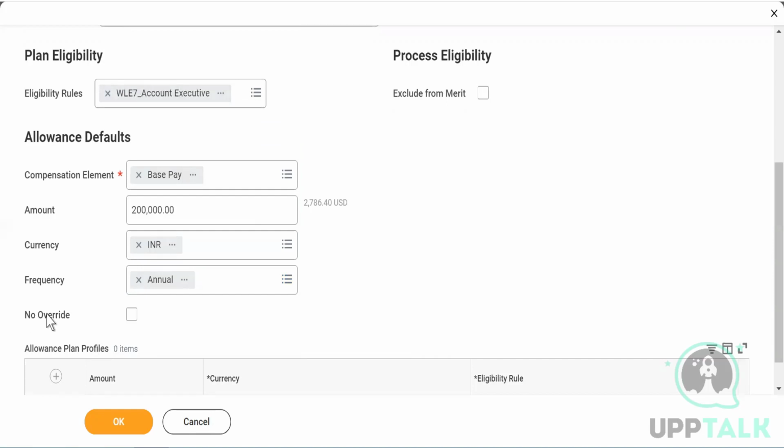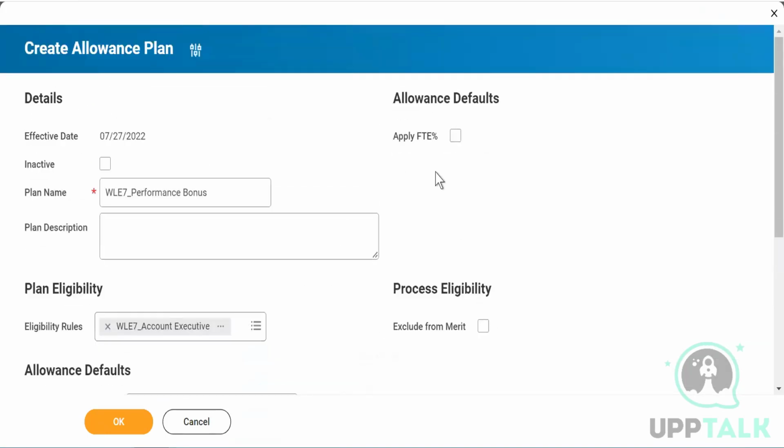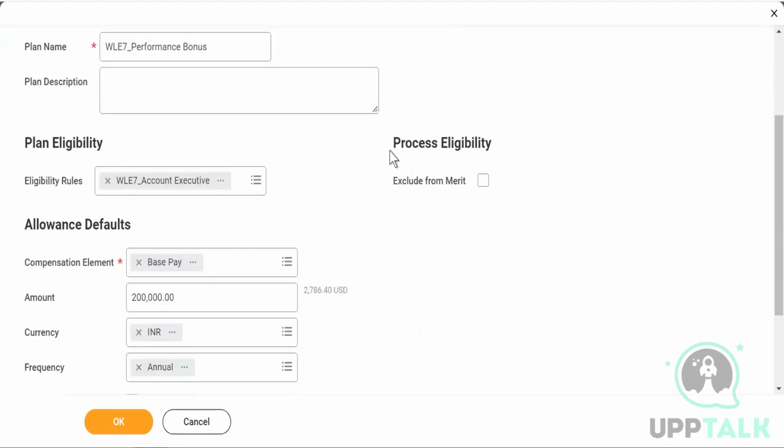You see there is an option which says no override. I can check it so that later on, no one can make any changes. There is one more important thing: I'm going to give it to my full-time employees, not to a contractual worker. And then you see this option which says process eligibility, and it says exclude from merit.